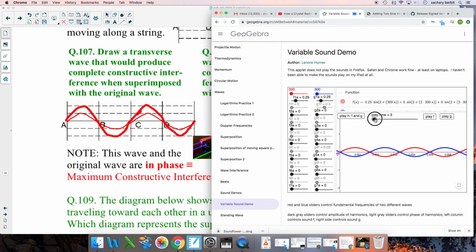You may say, oh, that's just a computer messing around. Check this out. Let us put these so they're lined up, and let's play both. By the way, just F, just G, together. You notice it's louder, right?